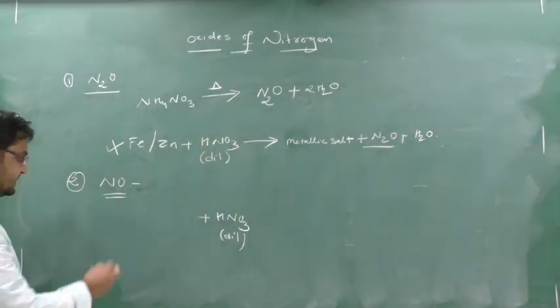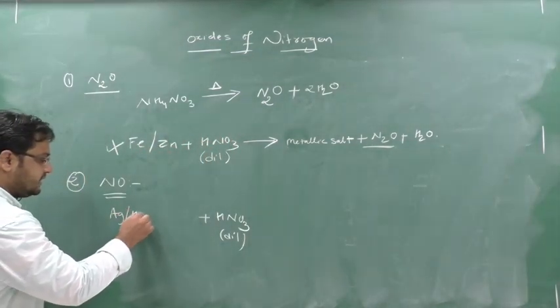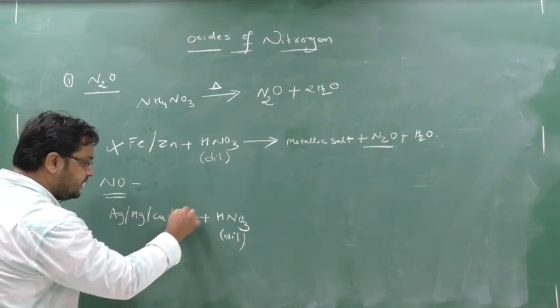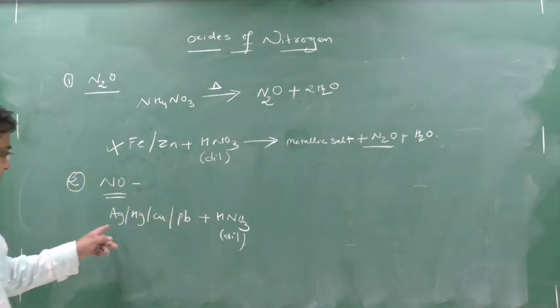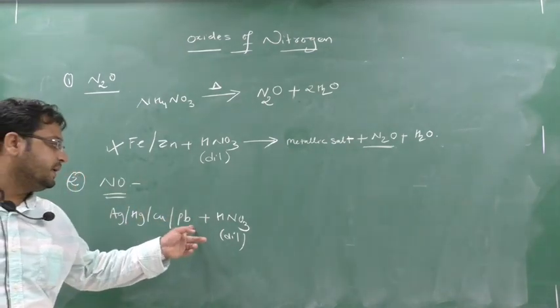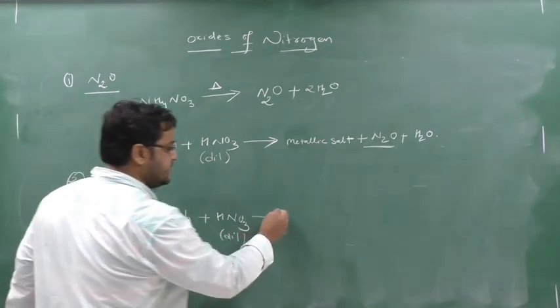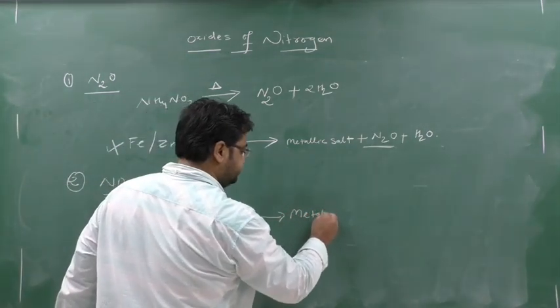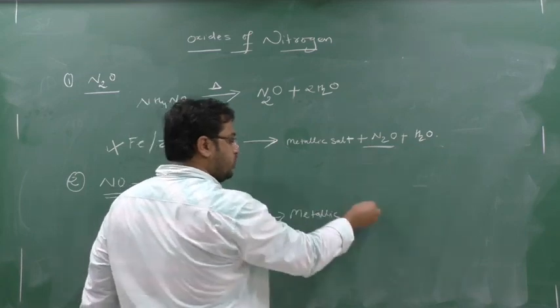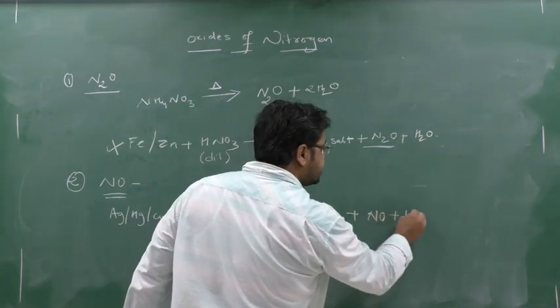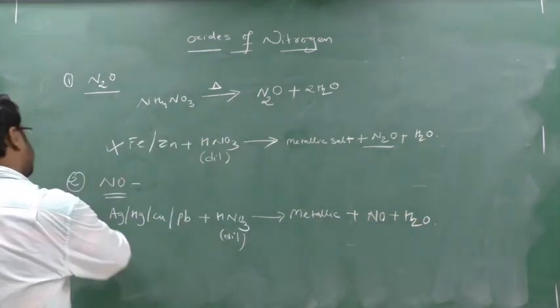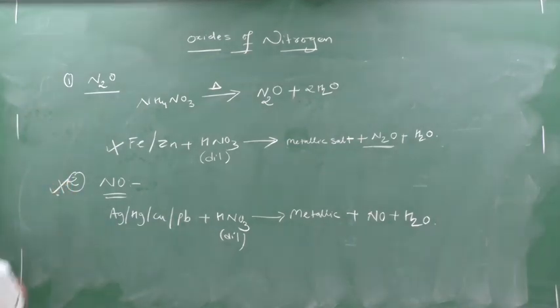But when metals such as Hg, Ag, Cu or Pb react with dilute nitric acid, a metallic salt will be formed. Now instead of N2O, NO will be formed plus H2O. You have to remember this. These reactions are very important.